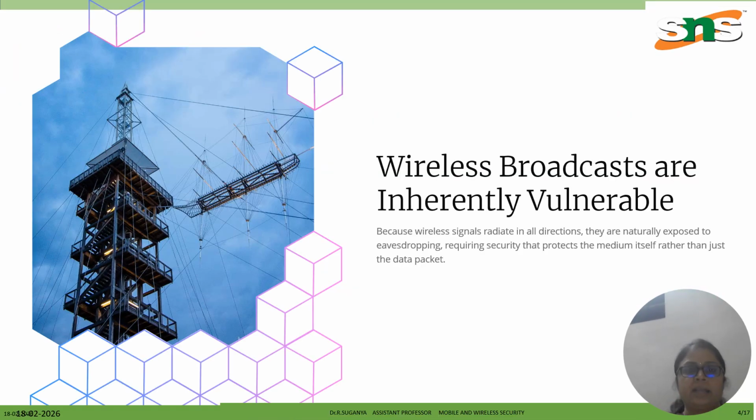Okay, and next is about wireless broadcast being inherently vulnerable. Here the slide explains that omnidirectional propagation makes a transmission open to eavesdropping and interception by unauthorized parties. Consequently, the security measures for wireless communication should focus on protecting the medium rather than just encrypting individual data packets. So in simpler terms, the signal spreads out openly. Anyone within range can potentially sniff the data. So wireless security needs to safeguard the entire communication environment.